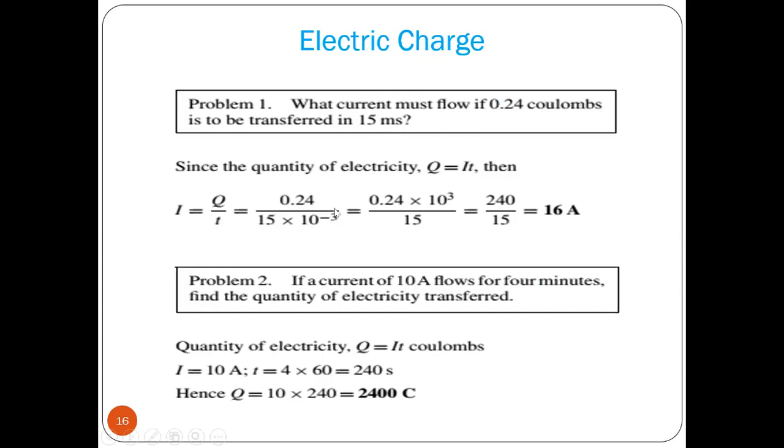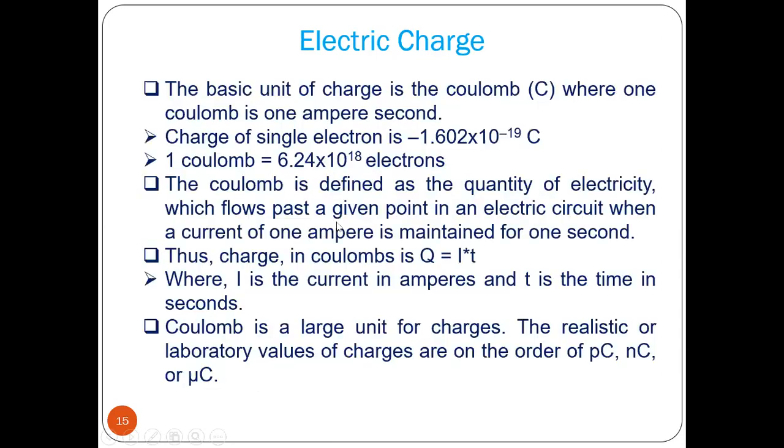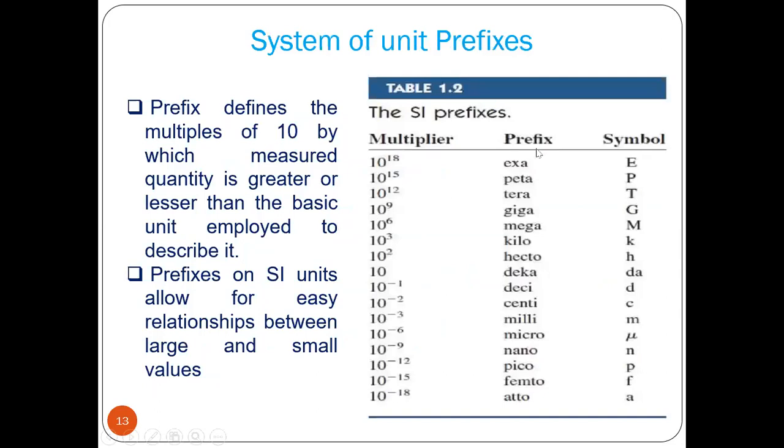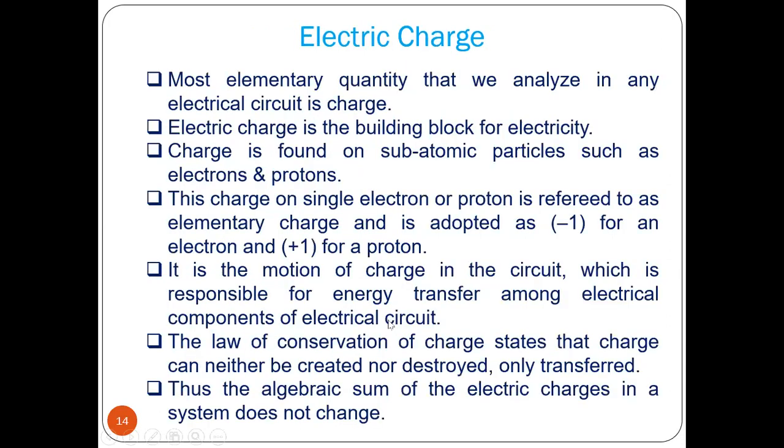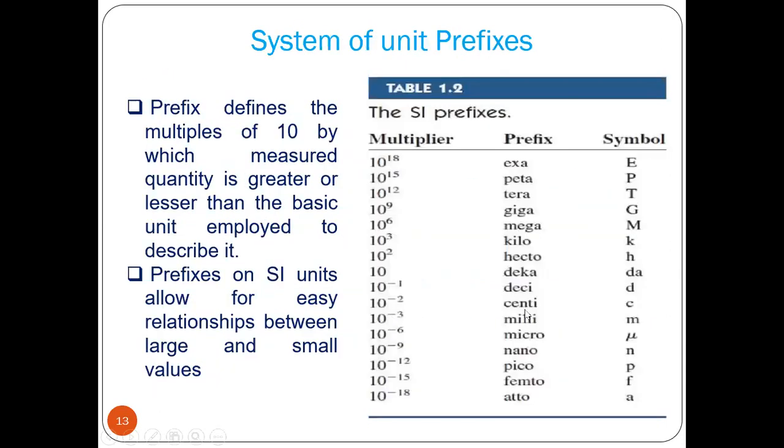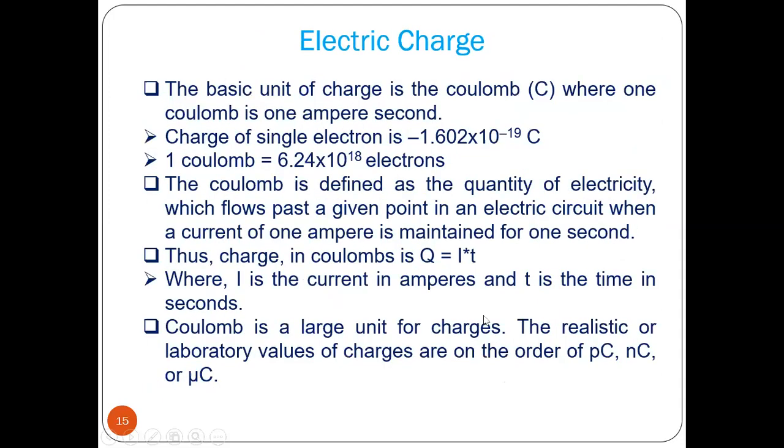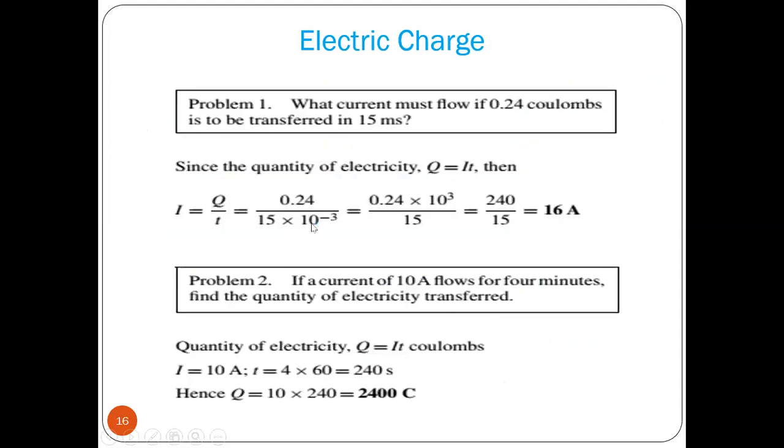So this is the beauty of SI prefixes with multiplier. Milli means 10 to the power minus 3, so 10 to the minus 3 goes from denominator to numerator, and then you can calculate very easily. So you will get I equal to 16 amp.